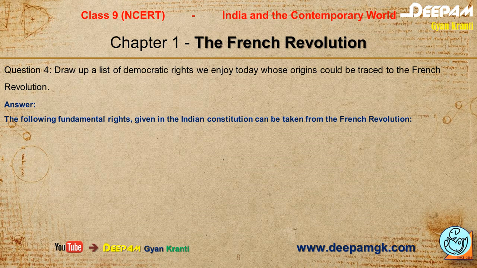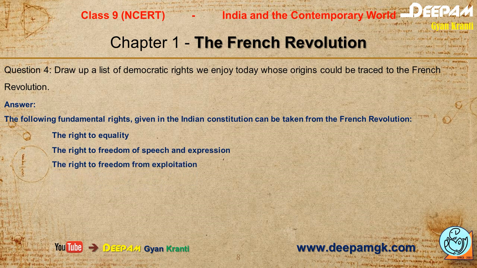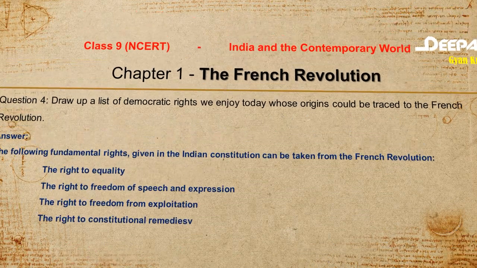The following fundamental rights given in the Indian Constitution can be taken from the French Revolution, and those rights are the right to equality, the right to freedom of speech and expression, the right to freedom from exploitation, and the right to constitutional remedies.